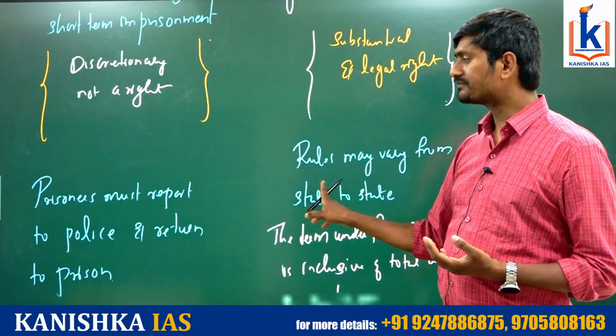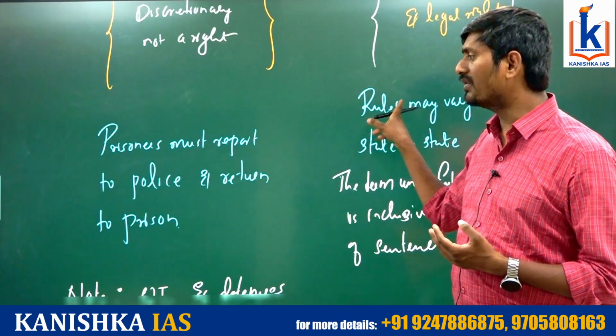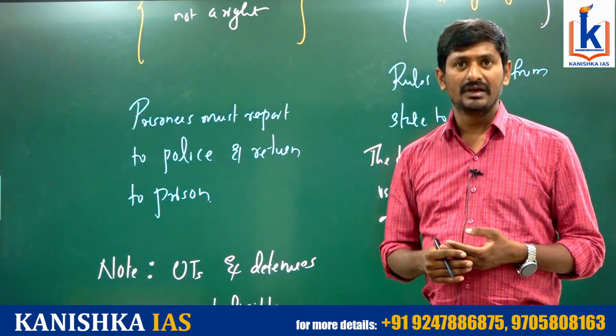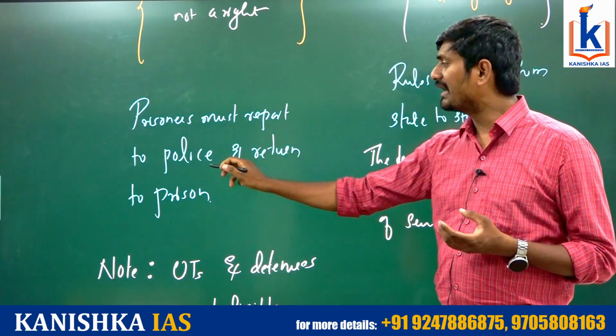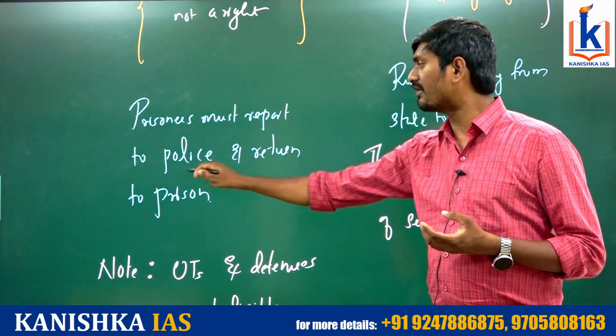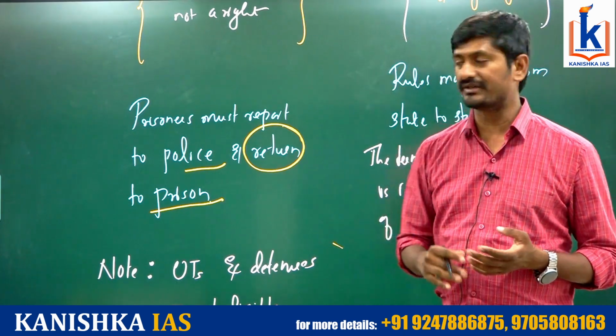And coming to parole, the prisoners must report to the police station and return to the prison. As long as you are outside the prison, you must frequently report to the police station of that particular locality, and you need to return once the parole is completed.